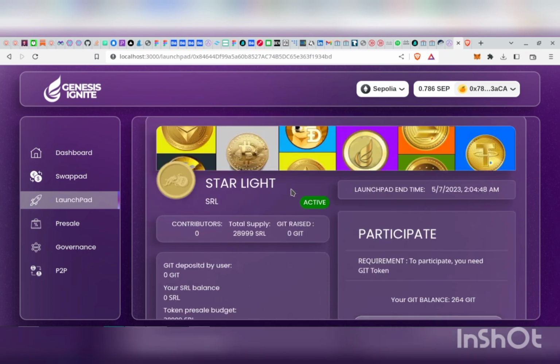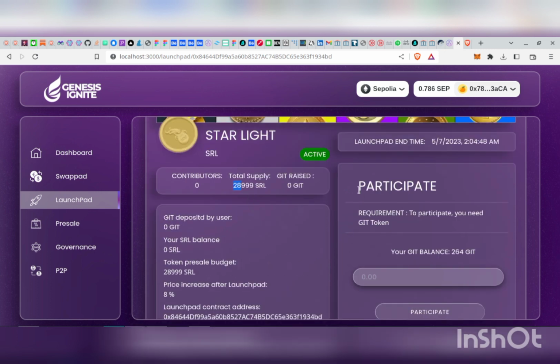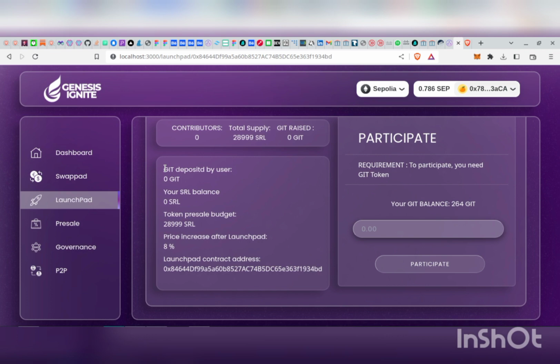For example, with Starlight now we have 0 contributors. That's because nobody has contributed to this Launchpad yet. The total amount of token this Launchpad has is 28,999, which is approximately 29,000 tokens. Since we have 0 contributors, the Launchpad has raised 0 GIT in total. So there are other details here about the Launchpad.